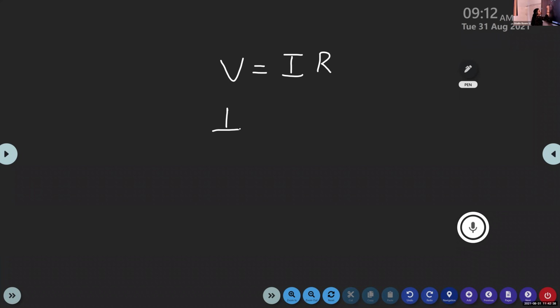Or if V is equal to IR, I is equal to V by R. V is equal to IR or I is equal to V by R.